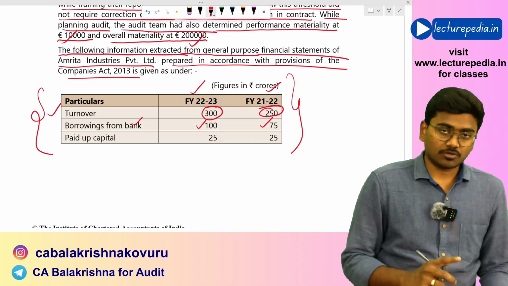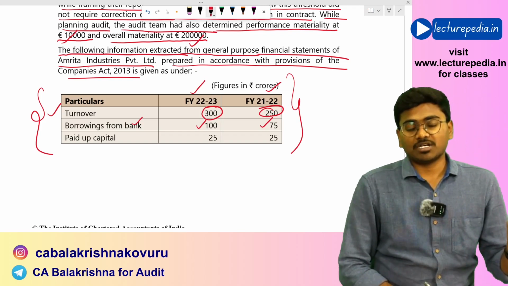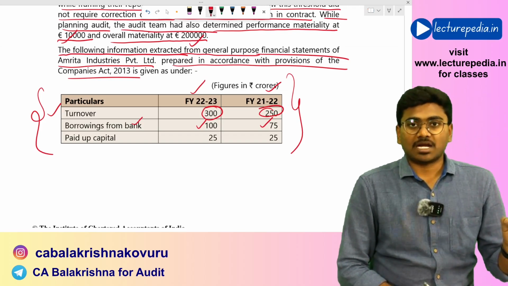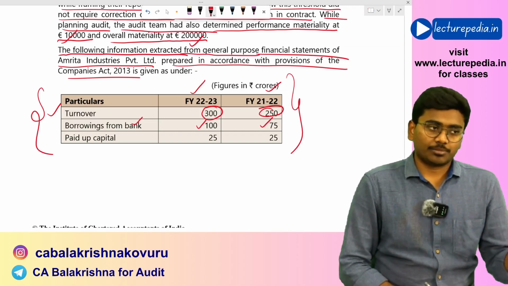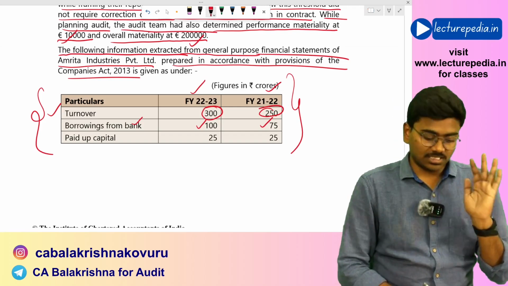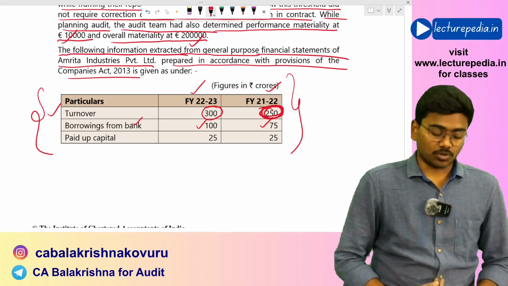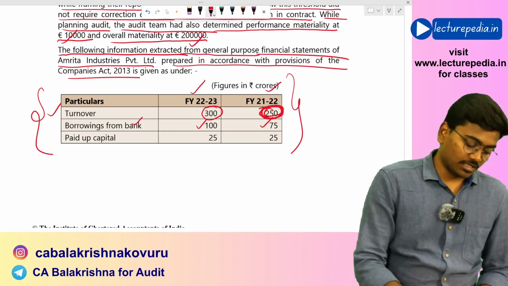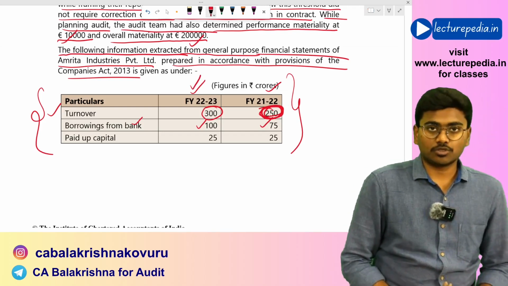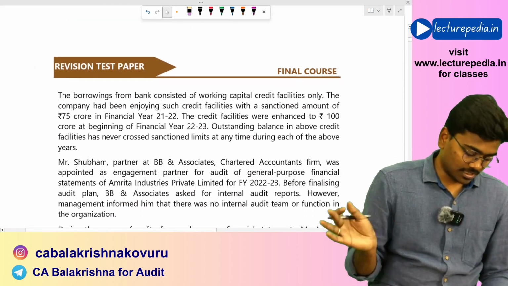Amrita Industries is a private limited company. In case of private limited companies, internal audit is mandatory if turnover in the previous financial year exceeds 200 crores or the borrowings exceed 100 crores. Now, turnover is 250 crores, which is in excess of 200 crores. So internal audit is mandatory for this company for financial year 22-23. We will solve that MCQ while reading the MCQs.